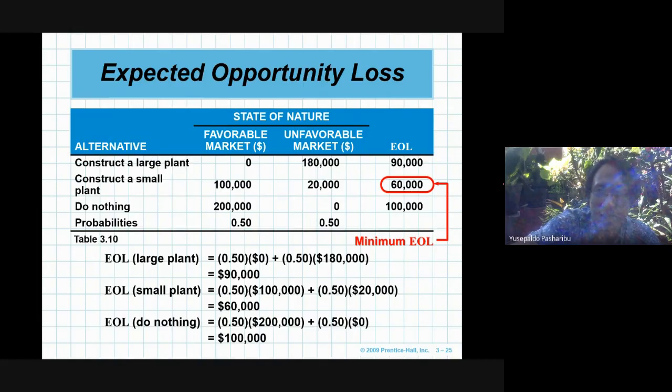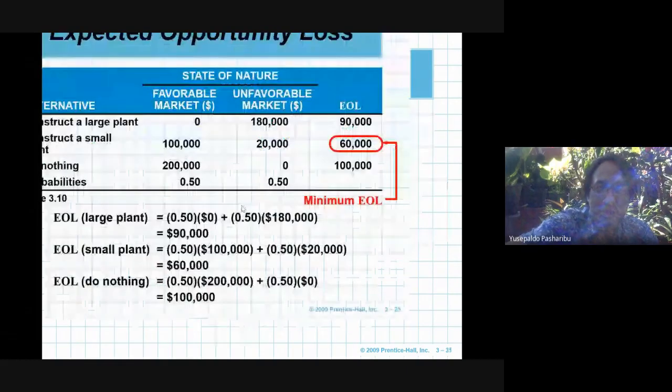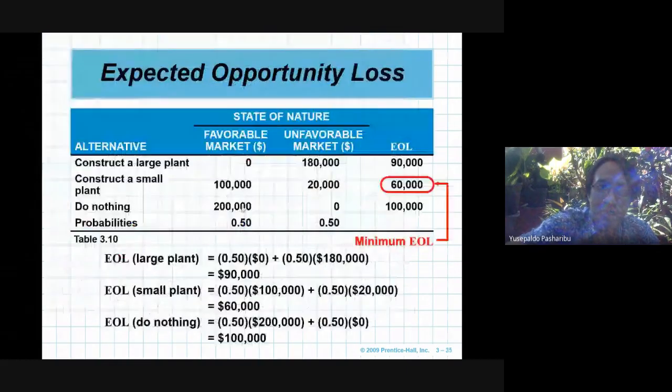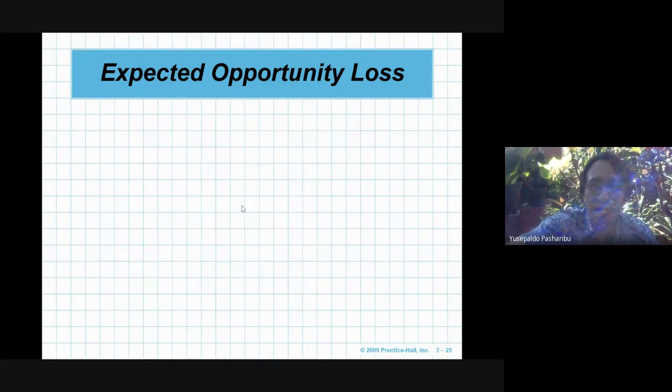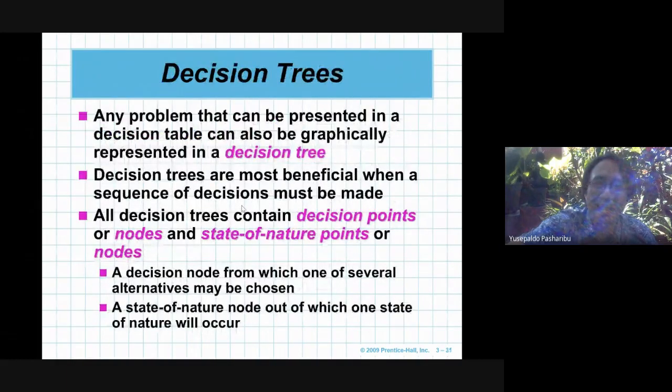And then after that, choose the smallest number, 60,000. So construct a small plant is the best solution. You can see how to find the expected opportunity loss in detail in the handbook. Now we are going to focus on decision tree.